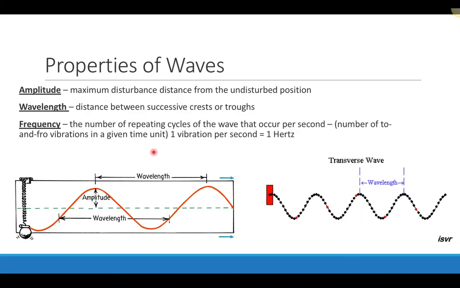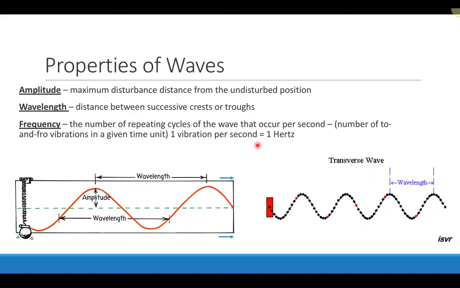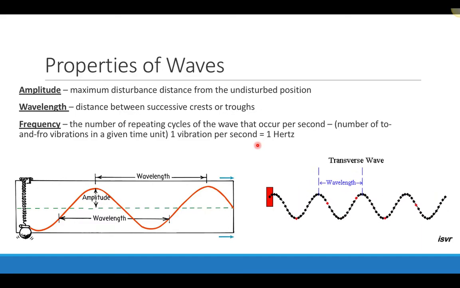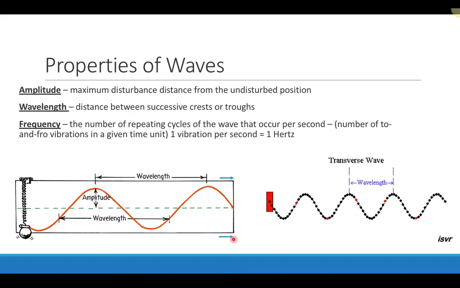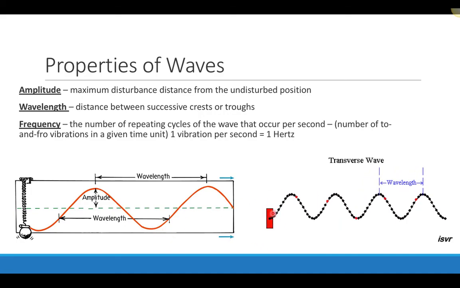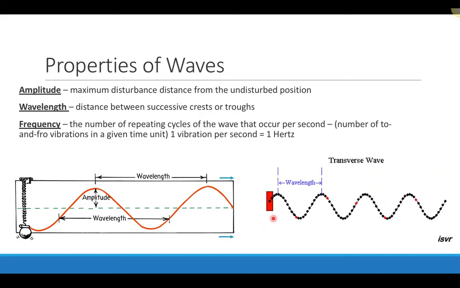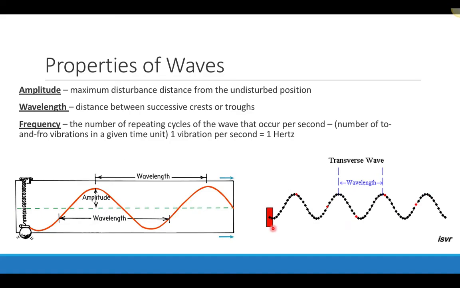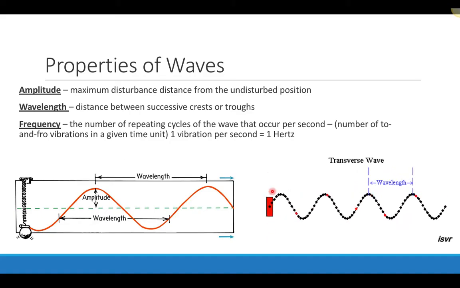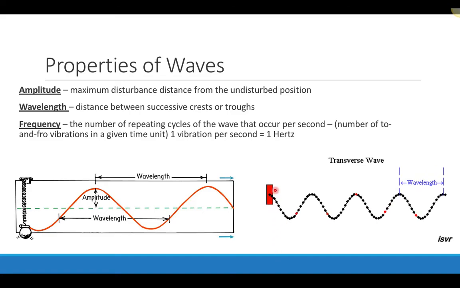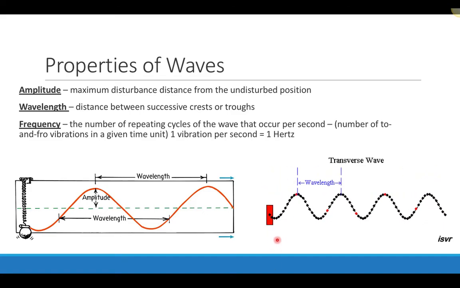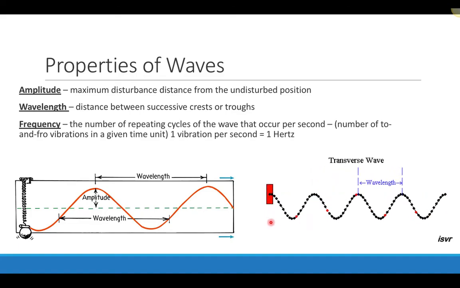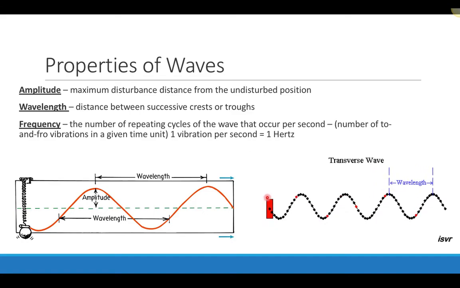The frequency is the number of repeating cycles of the wave that occur every second that goes by. So basically, if you were to take a stopwatch and count how many times, for example in this oscillation going up and down, you would have to count the number of repeated cycles that occur in 1 second. And that would tell you the frequency. So if this is oscillating up and down faster, that would have a bigger frequency. There would be more repeating cycles per second if it was traveling up and down faster. Higher frequency. If it was moving slower, then it would have a lower frequency.